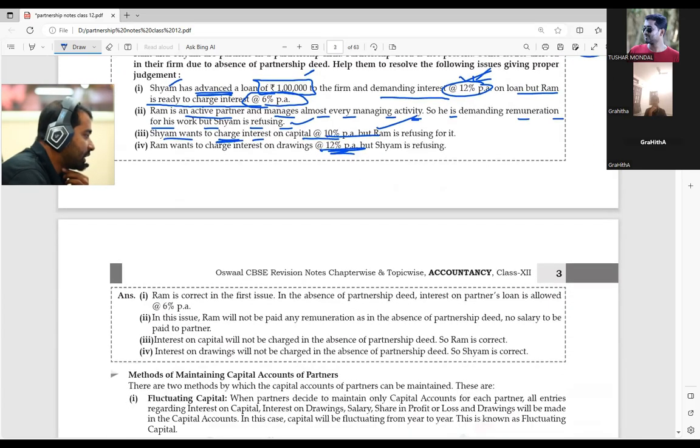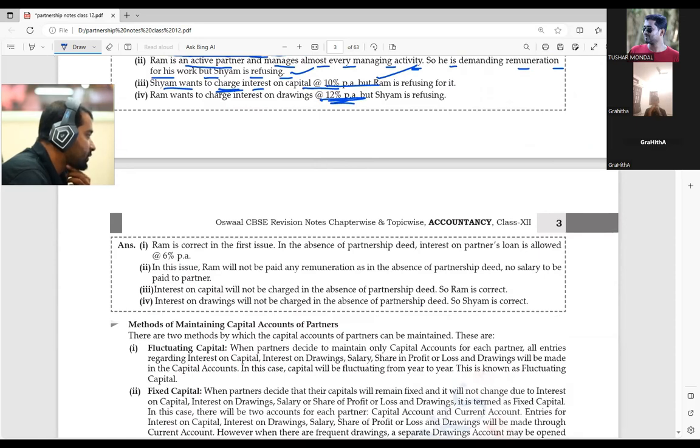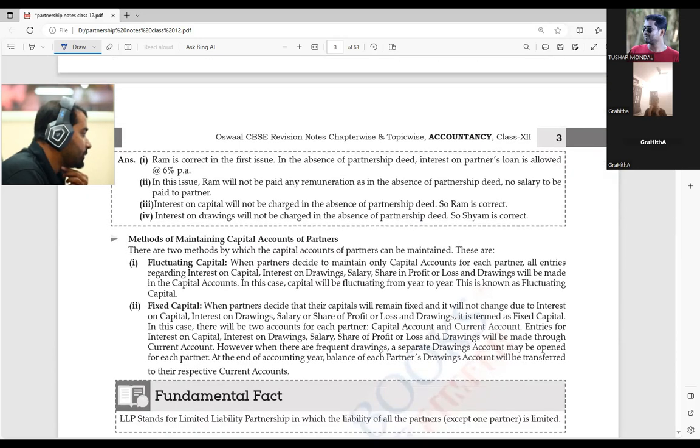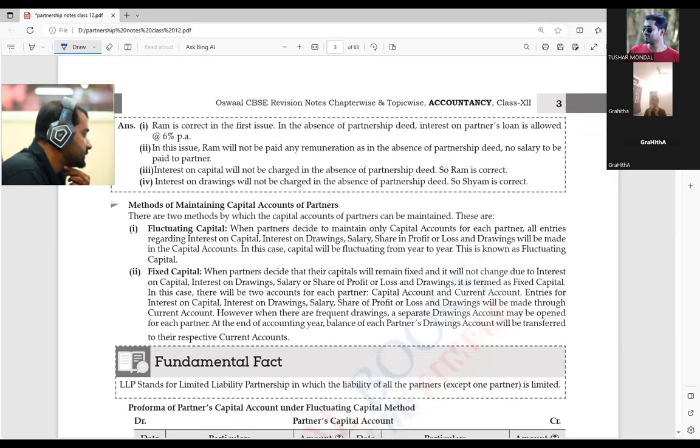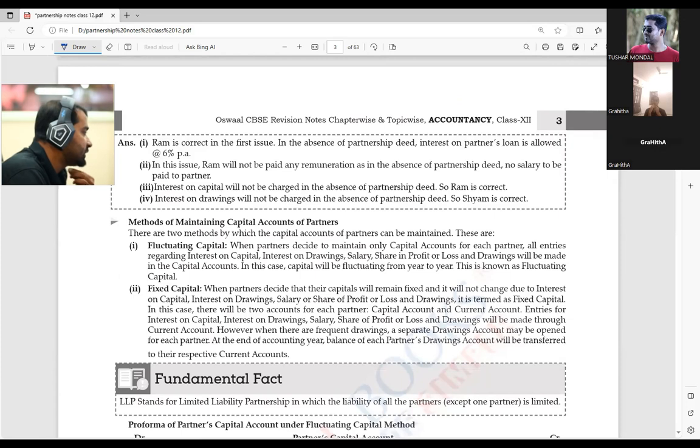Okay. Now what are the answers we've seen here? Those are all the things here. Now we are going to see these two things: methods of maintaining capital accounts of partners. If you see that, there will be two methods. One is fluctuating, another one is the fixed method. I'm going to explain them before showing the format.